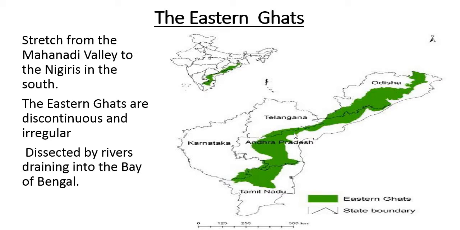If you see the Eastern Ghat, they are discontinuous. They are not continuous. It is seen here, but it is not continuous. And why are they discontinuous? Because they are dissected by the rivers, which come from the Western Ghats and move towards the eastern side, finally going to the Bay of Bengal.